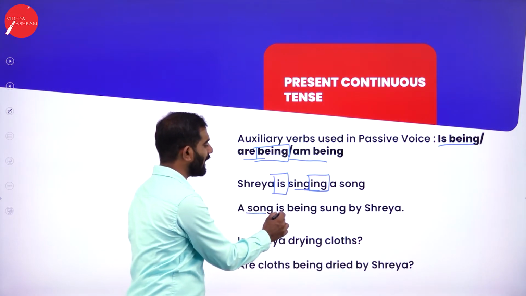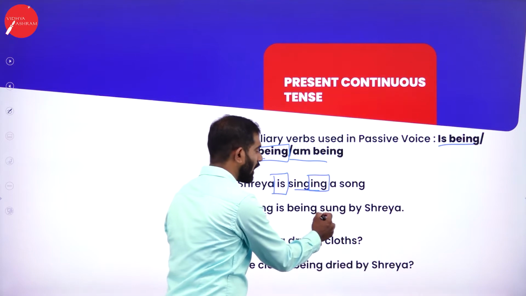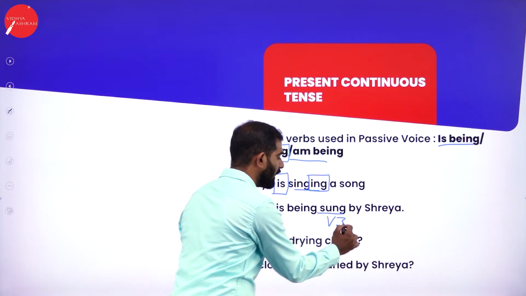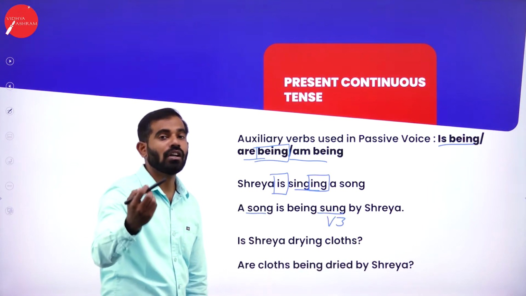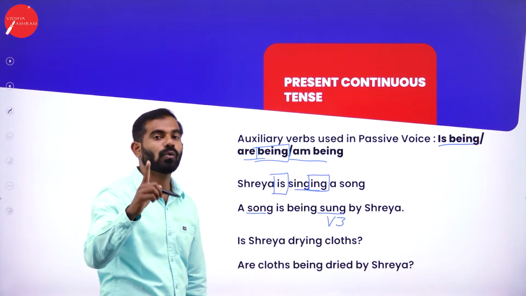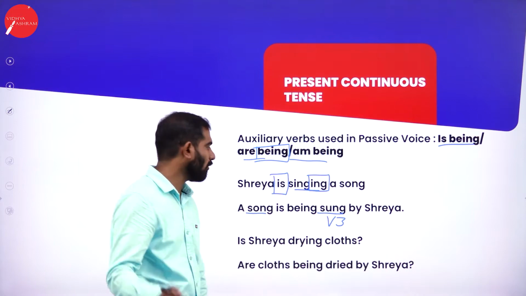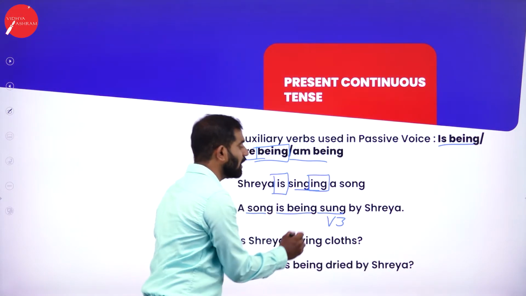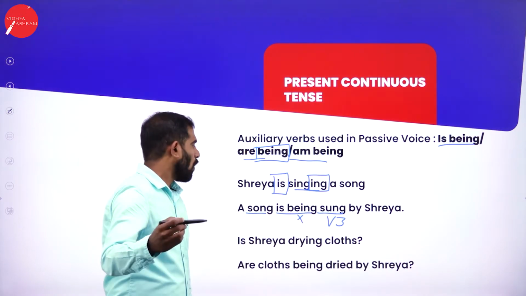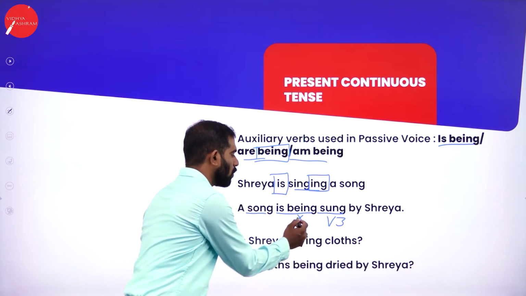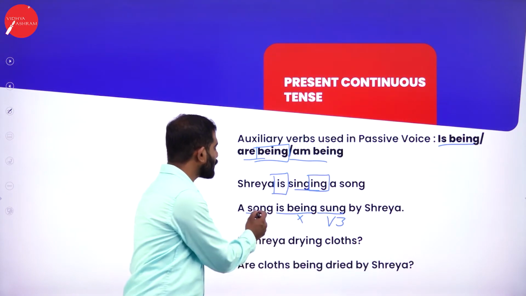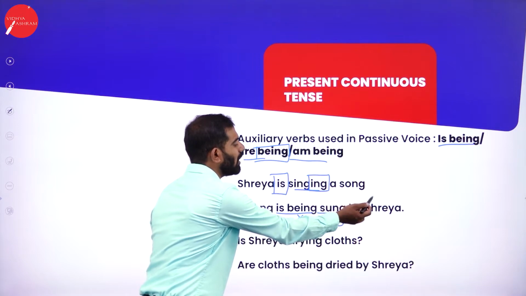So how will be the passive voice of Shreya is singing a song? A song is being sung. Remember V3: sing, sang, sung. Always in passive voice, we are going to make use of V3, or the third form of the verb. A song is being sung by Shreya. What if you remove the word being here? A song is sung by Shreya.